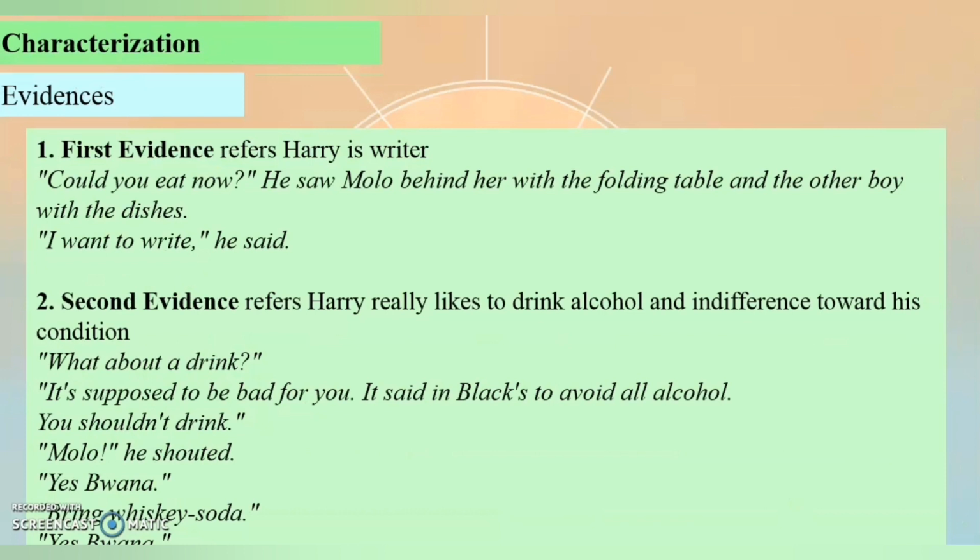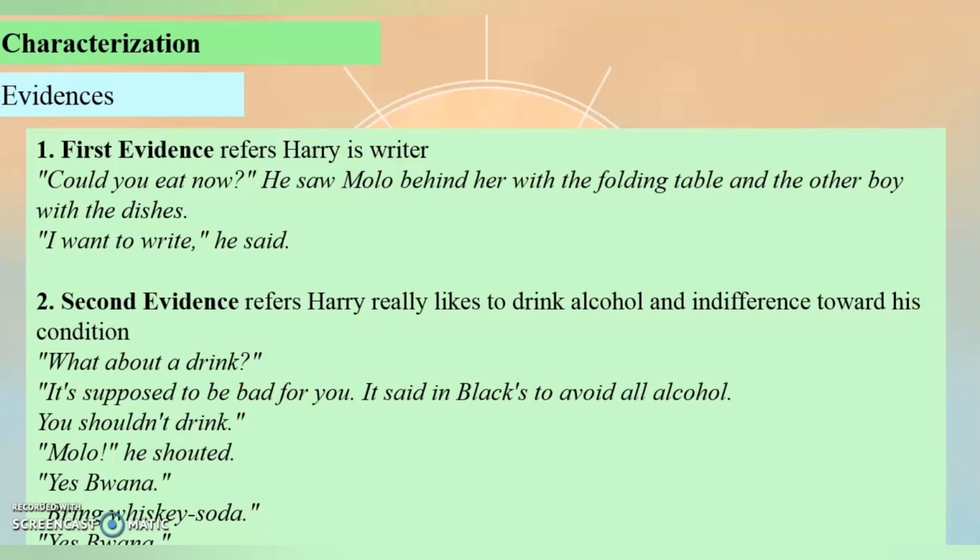And next is about the evidence. There are several pieces of evidence that tell about the characterization of Harry. The first evidence refers that Harry is a writer. You can read the example of the line that tells about that. And the second evidence refers that Harry really liked to drink alcohol and was indifferent toward his condition.